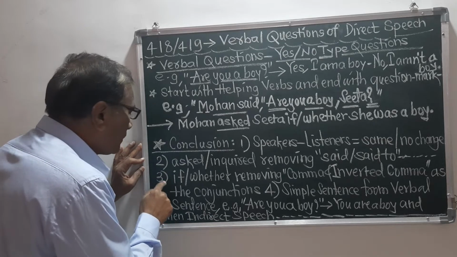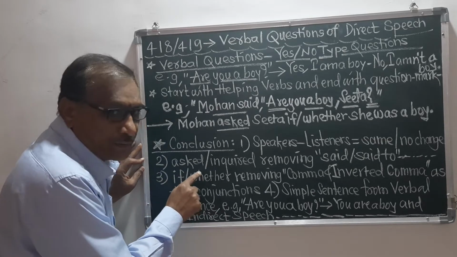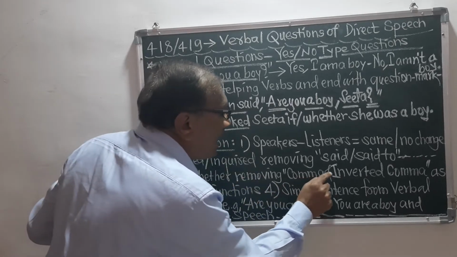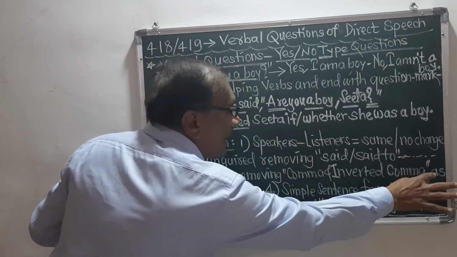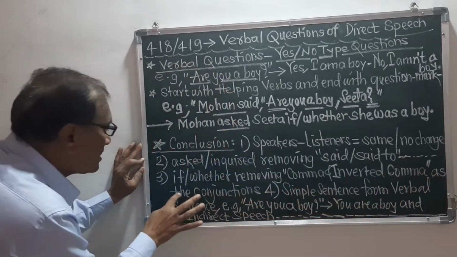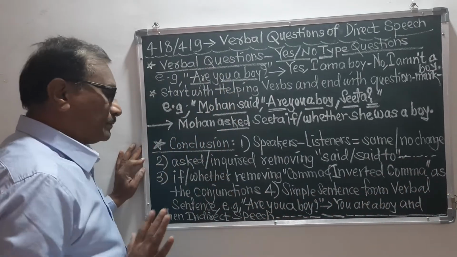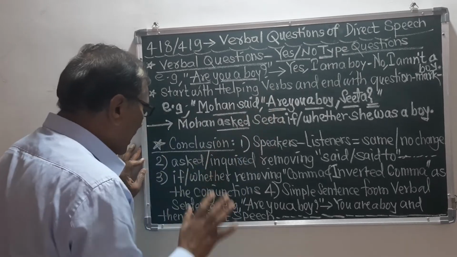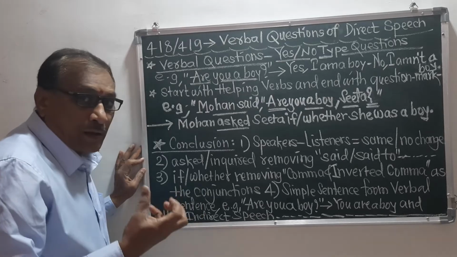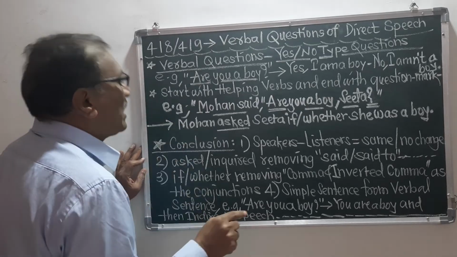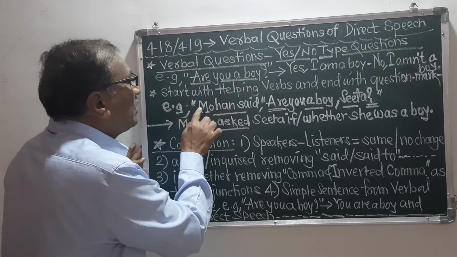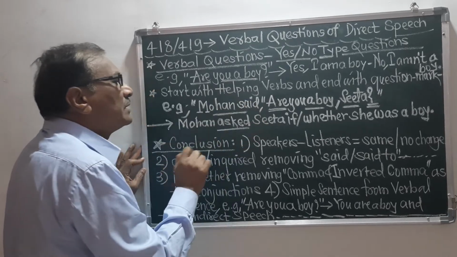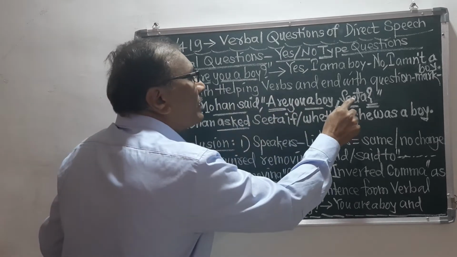Now the third rule: if or whether, removing comma and inverted comma as the conjunctions. Remember, when we are changing this direct speech into indirect speech, we should join the two parts. Which two parts? The reporting verb part, Mohan said, and the direct speech part, are you a boy, Sita.